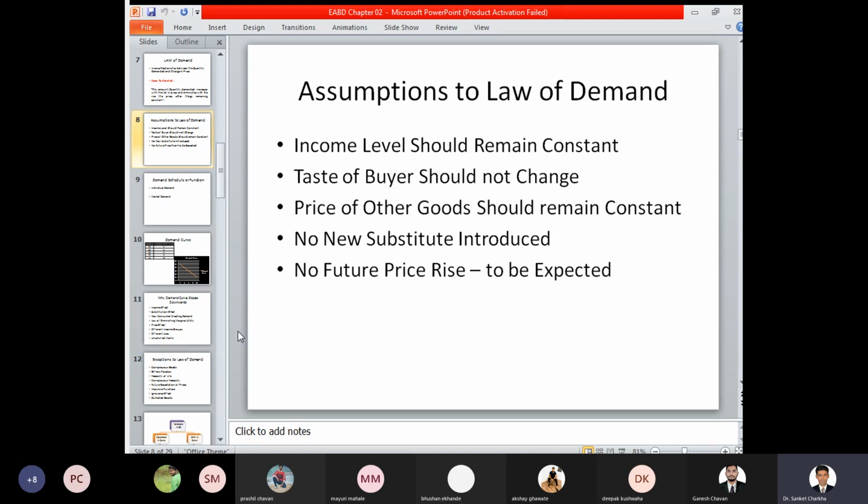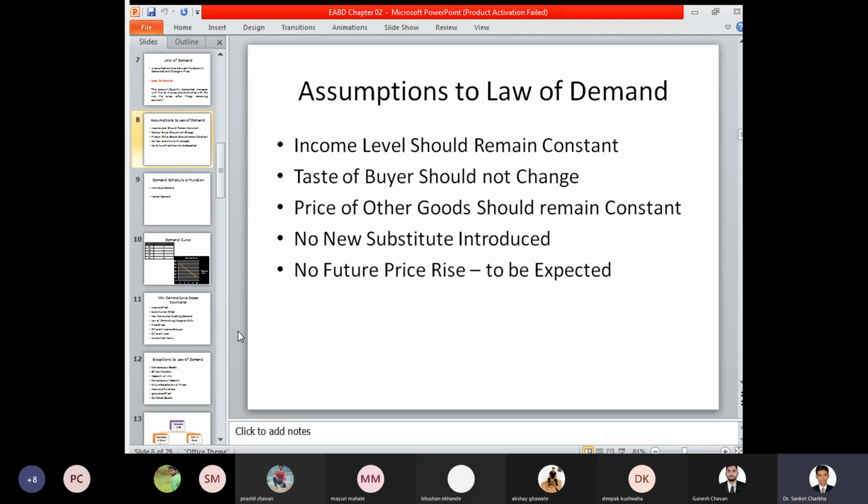So what will be the concern with that additional substitute? Because if you are implementing the law of demand for your product, and a particular substitute is introduced, then the market demand for a particular product gets shifted from one product to another product. For example, you want to purchase a mineral water bottle, and if a specific brand is not available, and another brand is available for you, then what happens? You switch to that particular product.